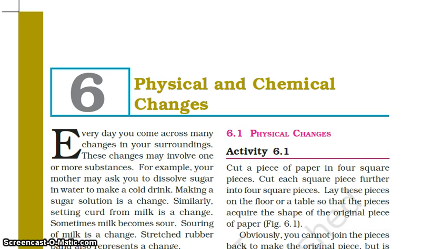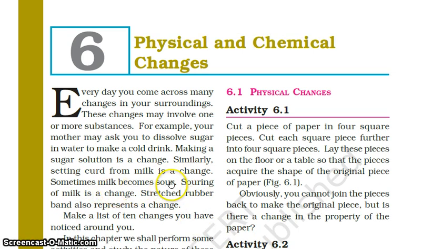Now, in this chapter, we will study a little more about these changes in terms of physical and chemical changes. So let us start with the chapter. Now, every day you come across many changes in your surroundings. These changes may involve one or more substances. For example, your mother may ask you to dissolve sugar in water to make a cold drink. Making a sugar solution is a change. Similarly, setting curd from milk is a change. Sometimes milk becomes sour. Souring of milk is a change. A stretched rubber band also represents a change.